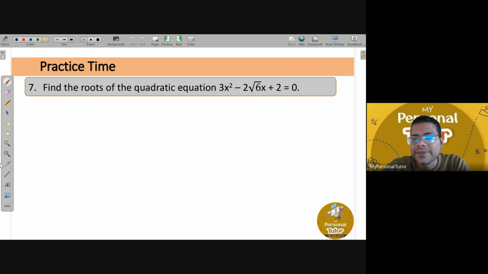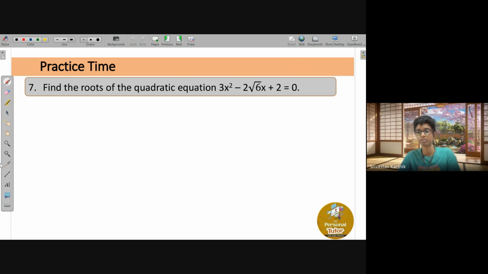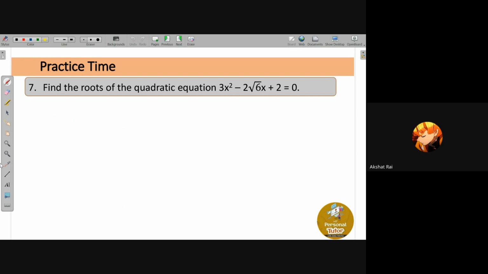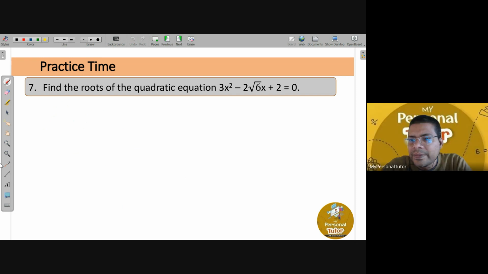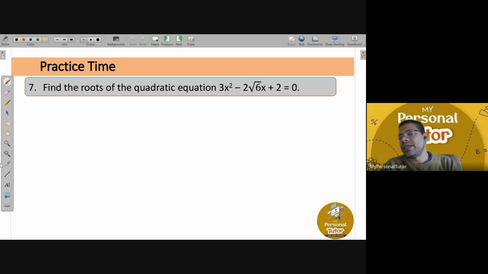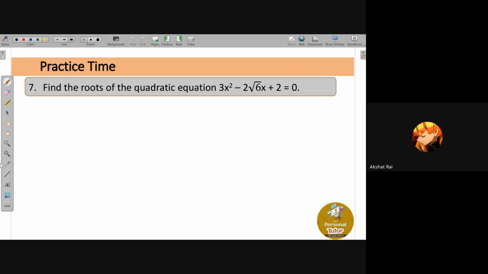Okay. Yes, sir. Sir, can you explain this question? All right, I'll explain it. Akshat and Swati, you got it? Yes, sir. Arohi, can you explain this question? Okay, all right, I'll explain it. So first of all, I hope you know the factorization part. Sir, root 2 by root 3. Relax. Okay.